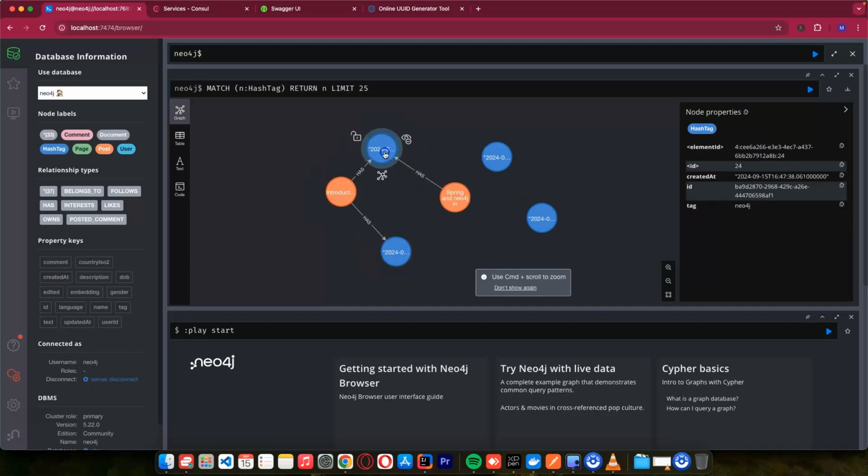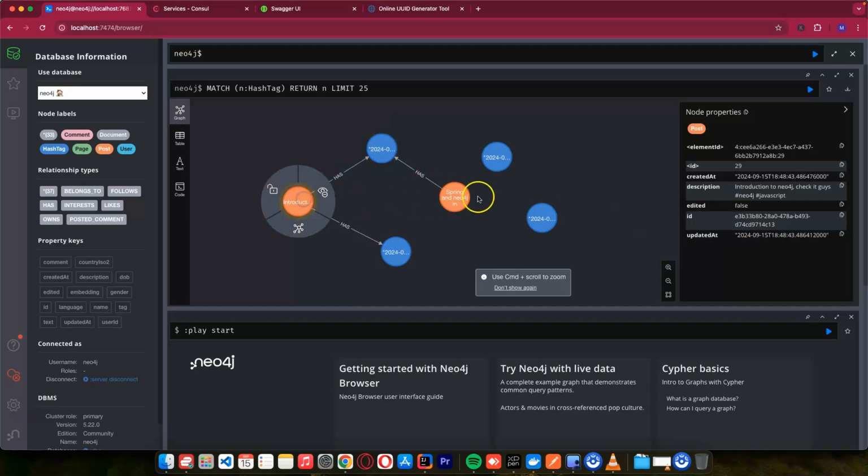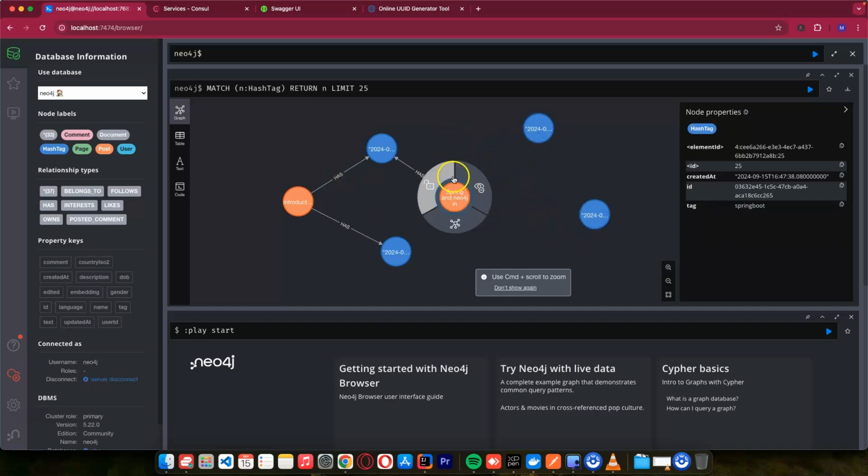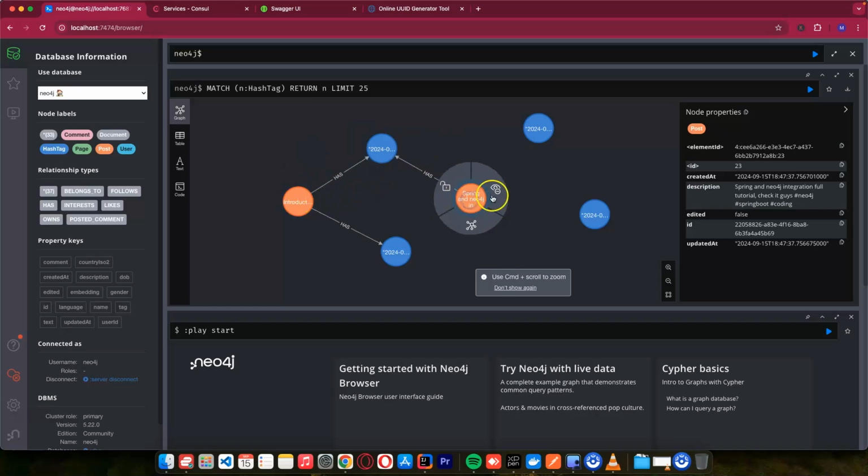For Neo4j, we now have two posts which are sharing the same hashtag, this one and this one. So this is how we can implement the hashtag. For similarity search, it's going to be easy, and we are going to implement this in GraphQL. After implementing it, we are going to see the similarities. Let's say you showed a post and you are looking for posts with similarities which have the same hashtags.